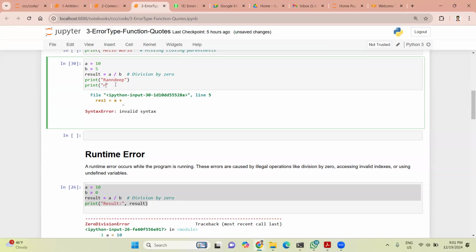Just remove this one and result equal to result. Okay, let us try this one.